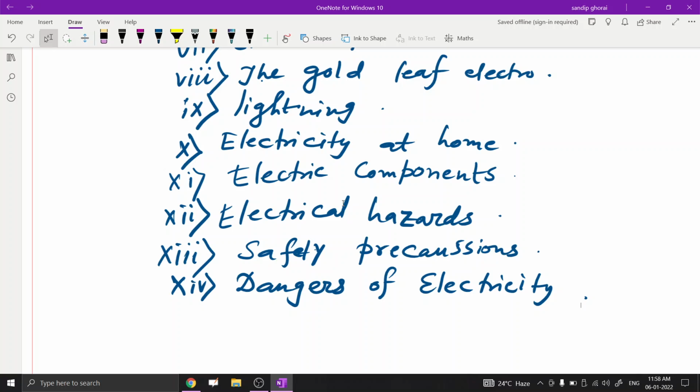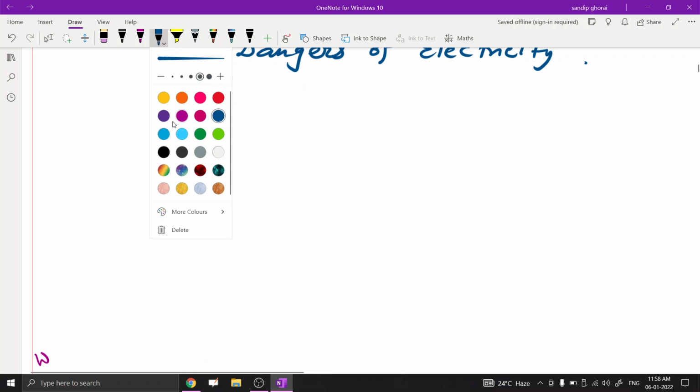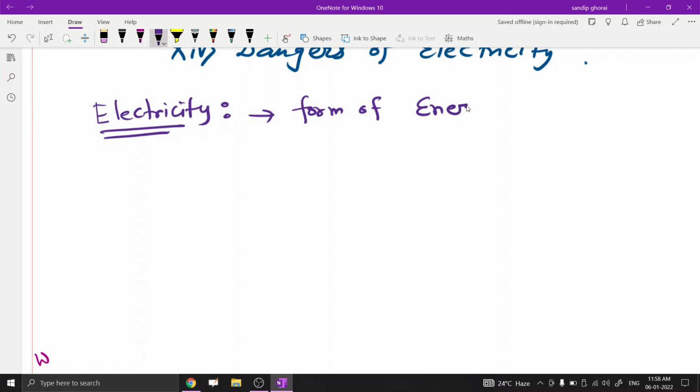So first of all, today we have to know what electricity is. What is electricity? Electricity is a form of energy existing in all atoms, because we know the structure of an atom.